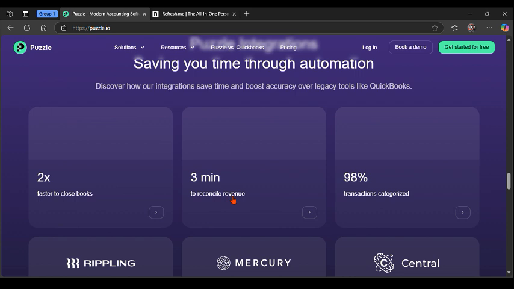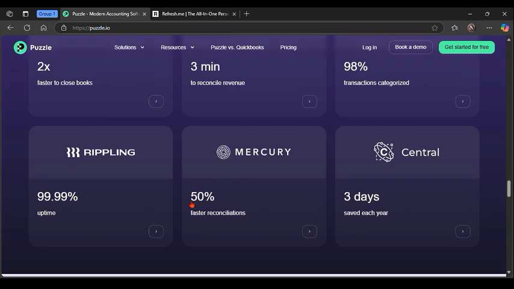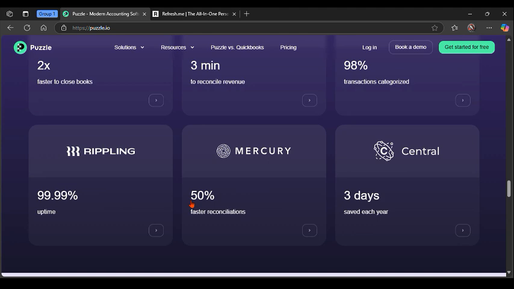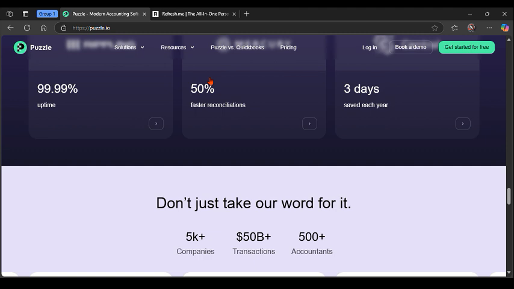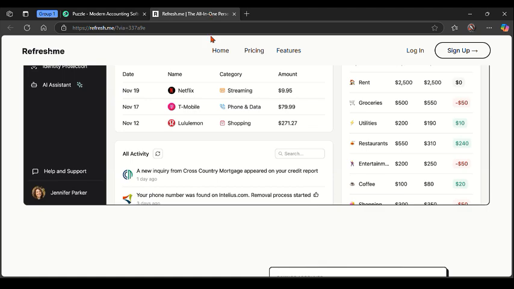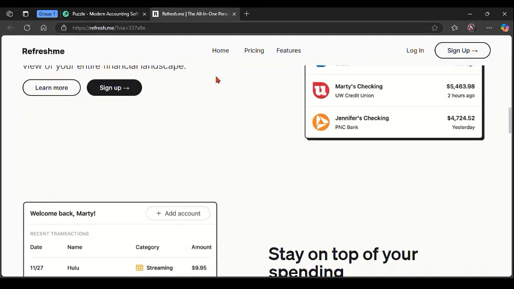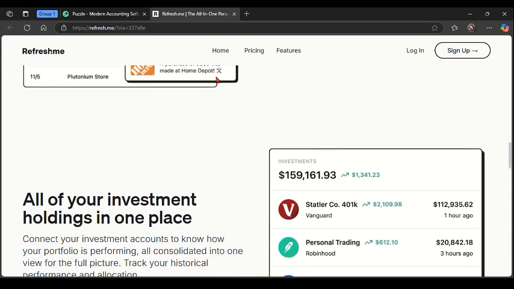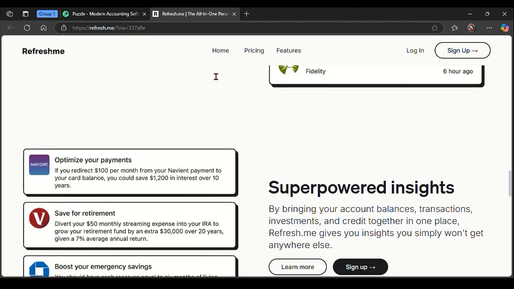So, if you're a freelancer and you need a simple, lightweight, mobile-first way to track finances, this one actually has mobile app access, which makes it a game changer for the platform, while the other platform, Puzzle.io, doesn't have that. So if you are a solo entrepreneur or a freelancer, this platform would be a better option for you. But if you are looking for real-time financial control and integrations with payroll and revenue tools, simply go for Puzzle.io. So that's it.